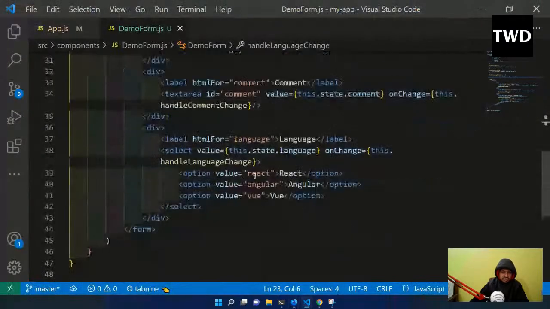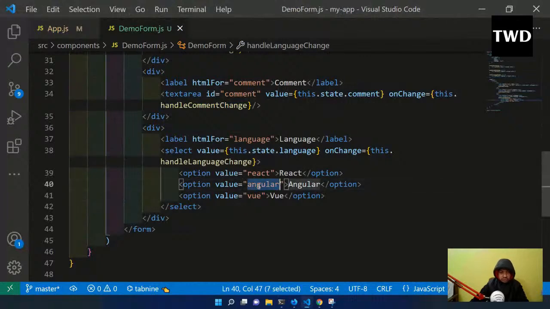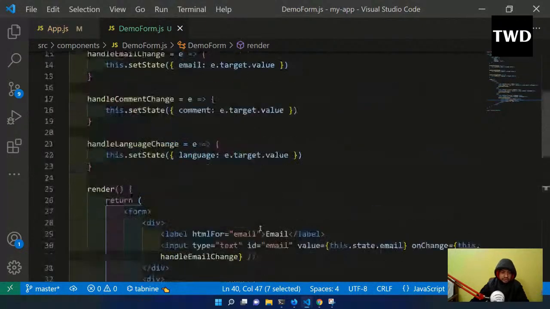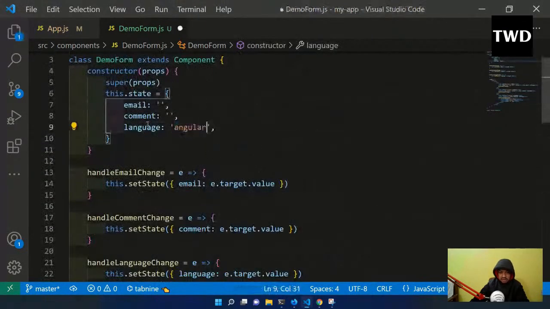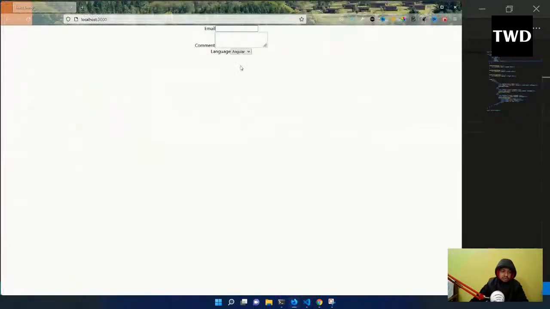So whatever I do, the value for the option, as I've told earlier, is very important, because it is something which goes to the backend also. So if I do it like this, Angular, the initial value is Angular, it will choose Angular by default. Okay, so now the last thing which we are going to see is to do the submit.